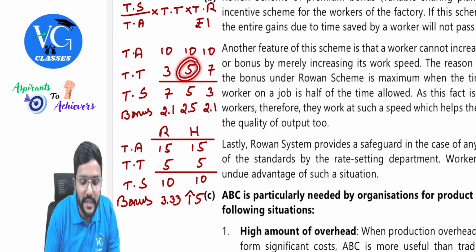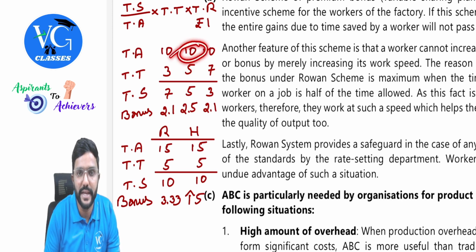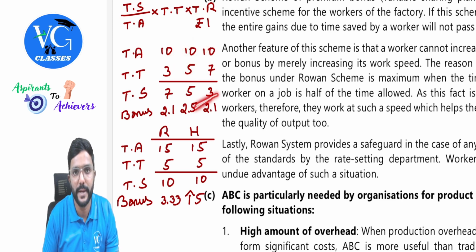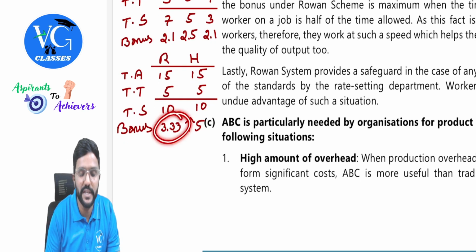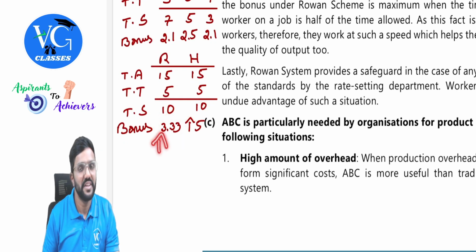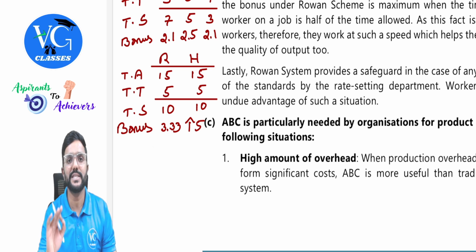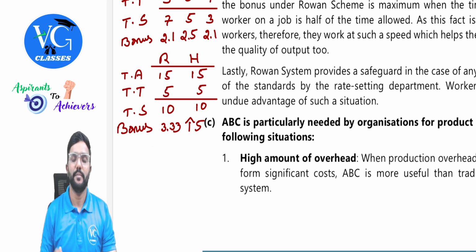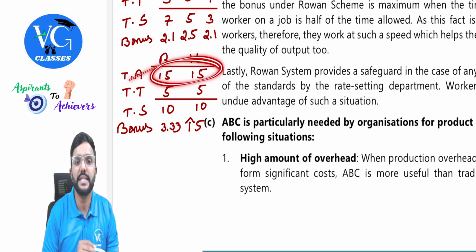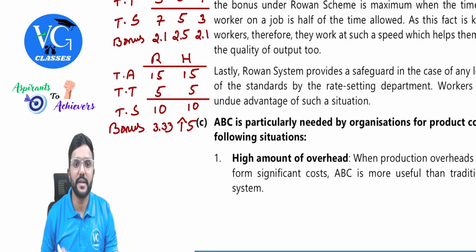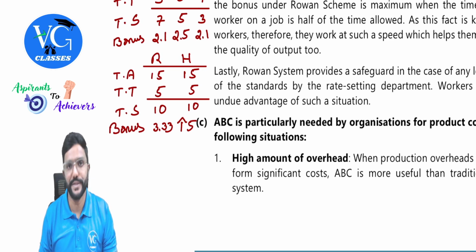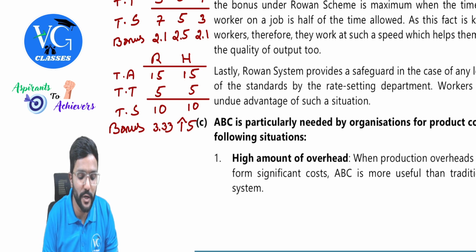If the time taken here is 5 hours, but if the time allowed was 10, the bonus would have been 2.5, but here it is 3.33. That means it has increased. Will it cause a loss to the company? Yes. Because of a mistake in setting the standard, the company will suffer a loss because they will end up paying more bonus. Okay, this is under the Rowan scheme.